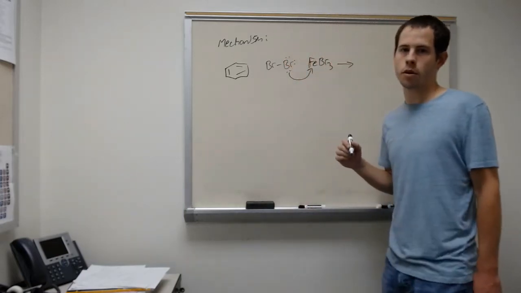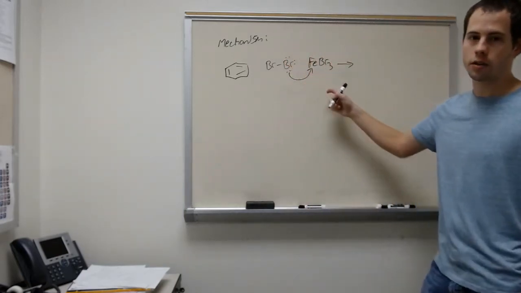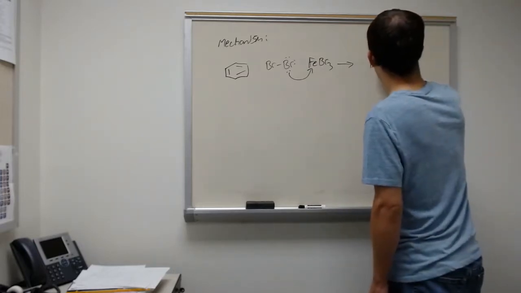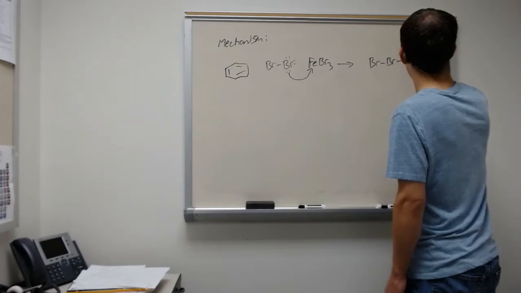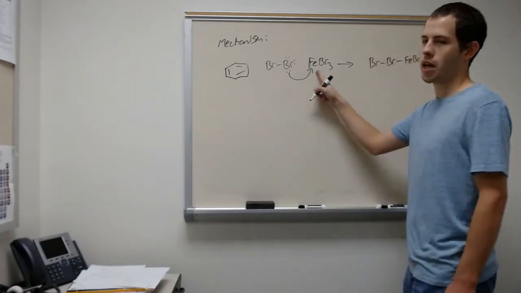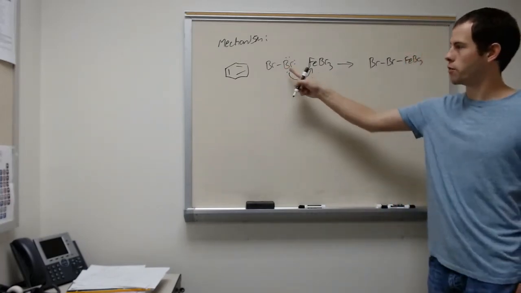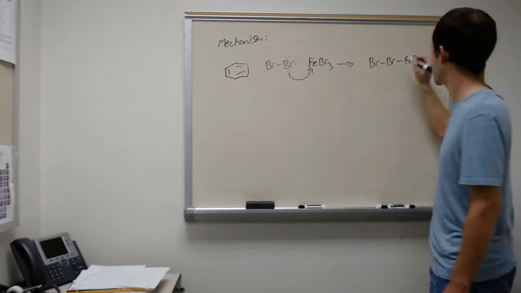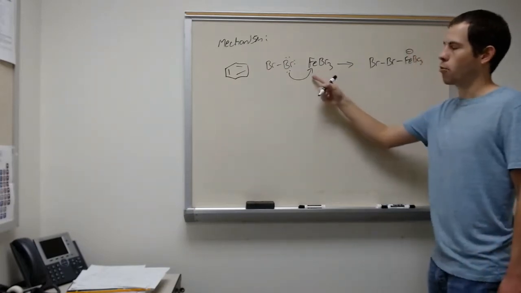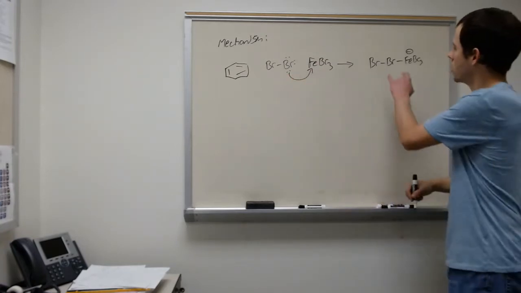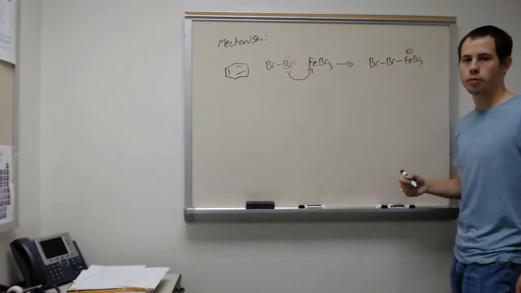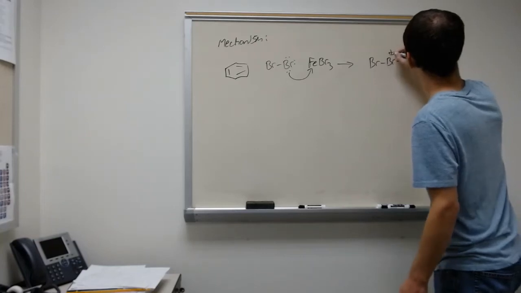So the first step in our mechanism is bromine adding to our Lewis acid. In this case, iron was neutral, and we've given more electrons to it, so it gets a negative charge. Bromine was fine here with 1 bond and 3 lone pairs. Now it has 2 bonds and only 2 lone pairs, so it gets a positive charge.